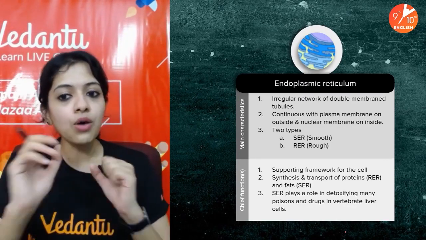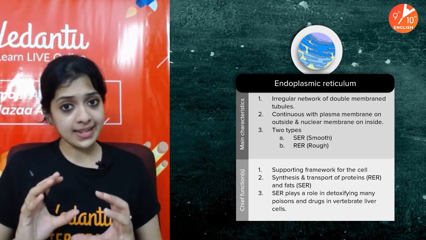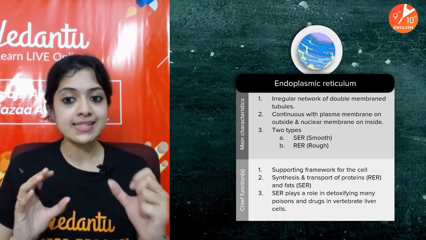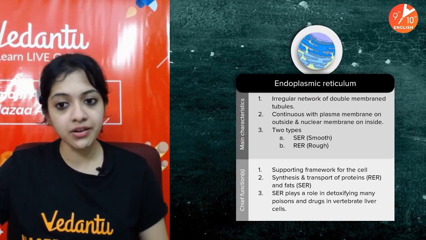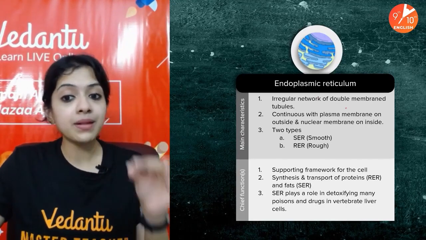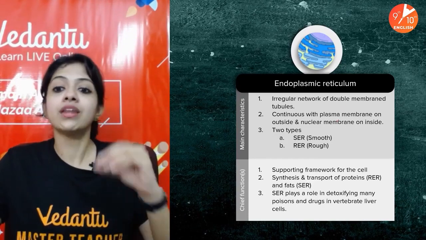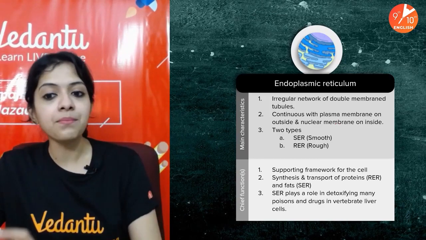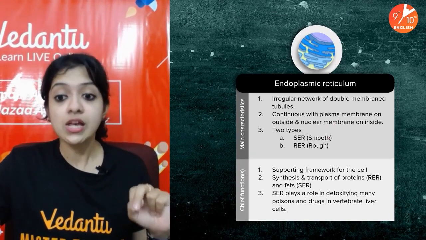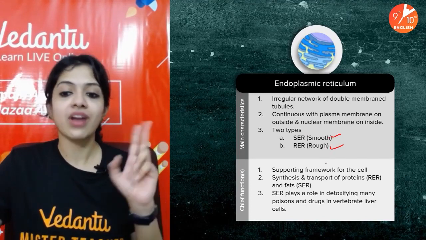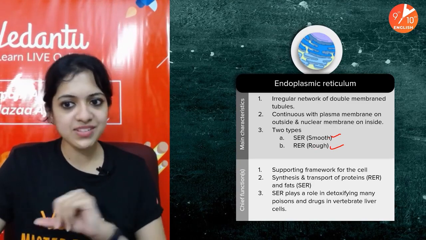Now coming to the endoplasmic reticulum, which is one of those organelles which you would find in the cytoplasm. How would you see it? As you can see in this picture here, it's an irregular network of double membraned tubules. It is continuous with the plasma membrane on the outside and the nuclear membrane on the inside. So try visualizing it. There are two major types: smooth endoplasmic reticulum and rough endoplasmic reticulum. As the name indicates, one has a smooth surface and one has a rough surface.